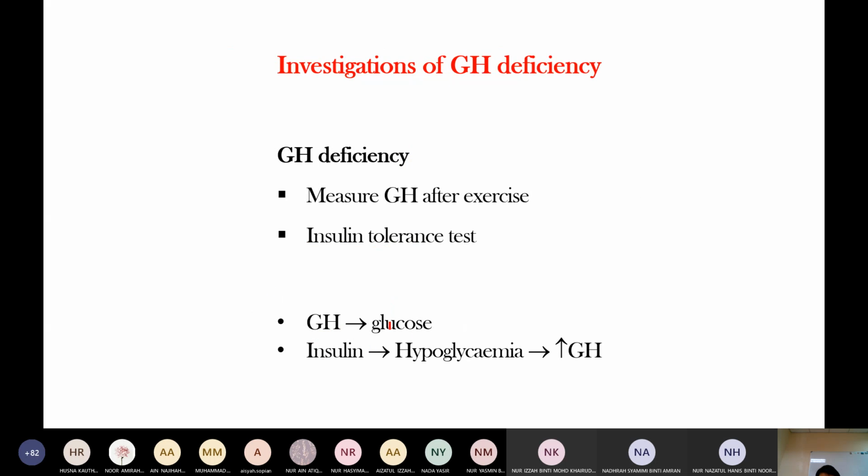Growth hormone deficiency, same as just now. Growth hormone increases blood glucose level. So insulin causes hypoglycemia. When there is hypoglycemia, there is excess growth hormone production, because growth hormone increases glucose level.